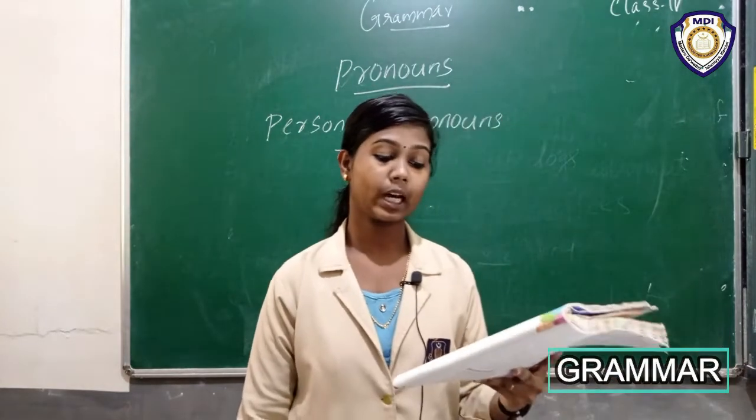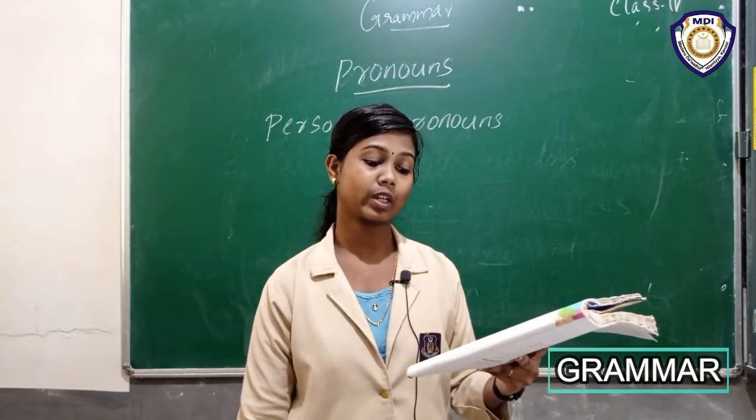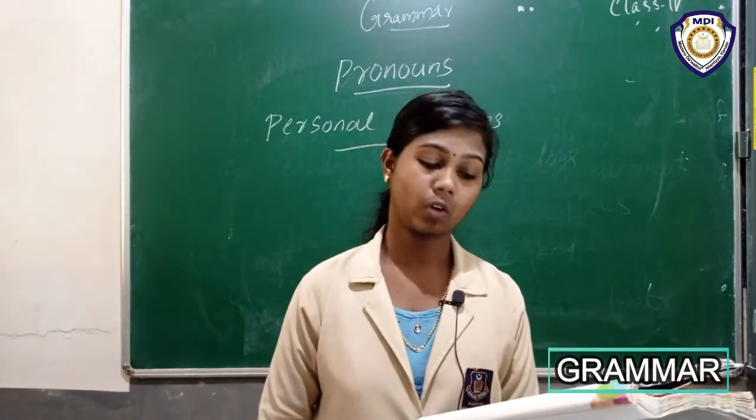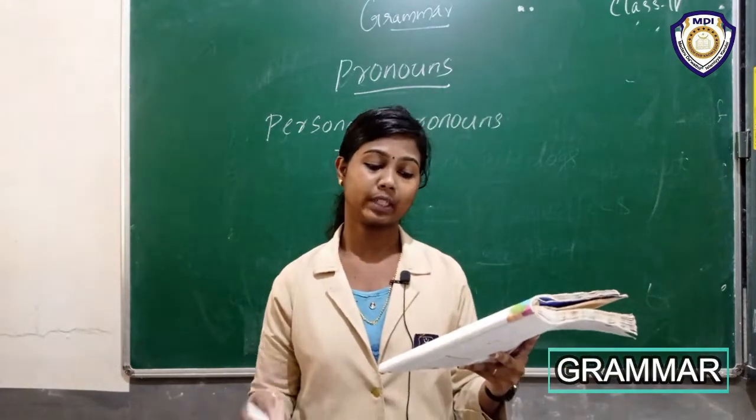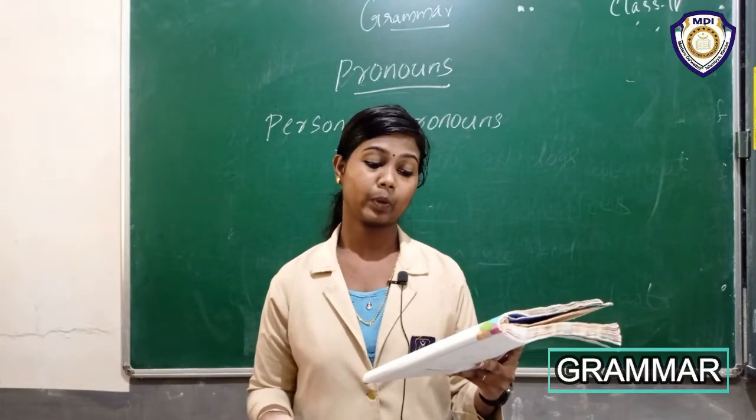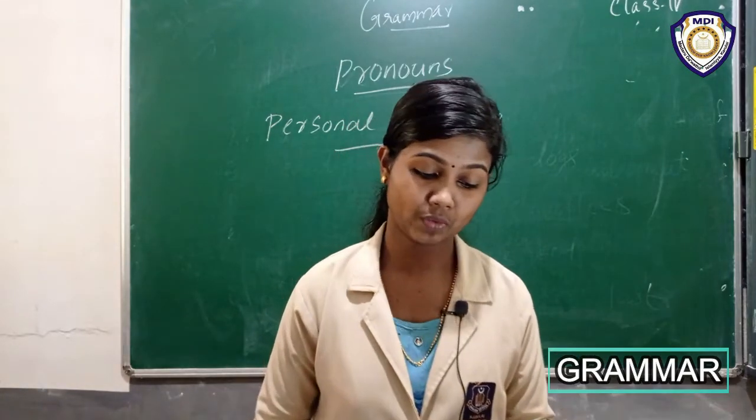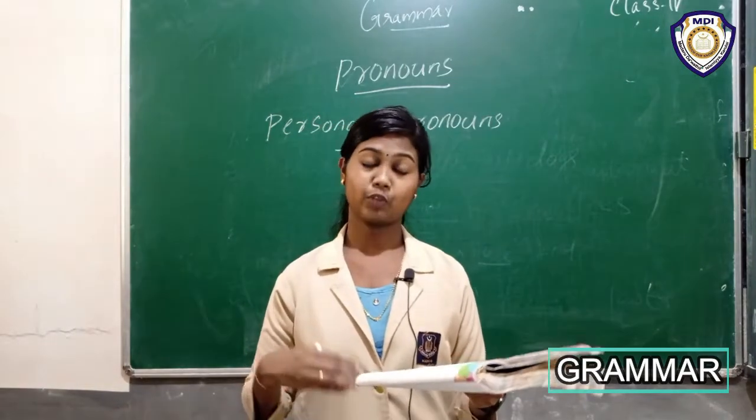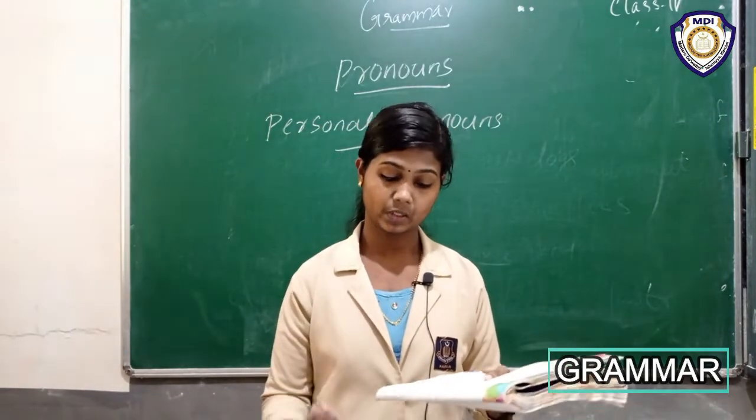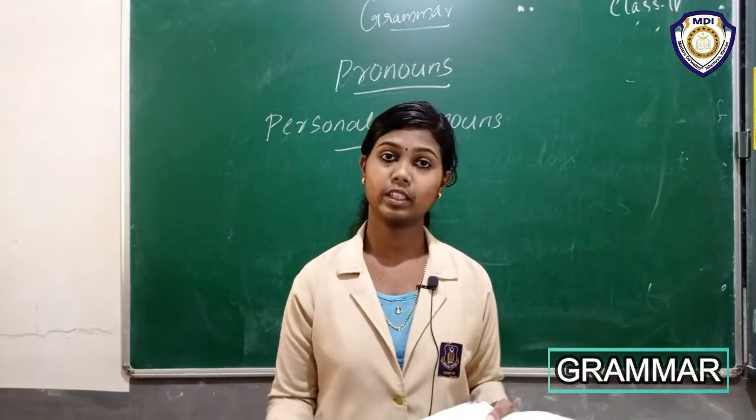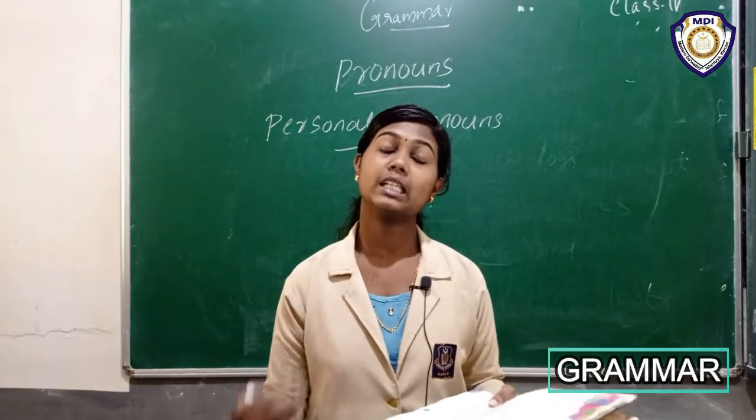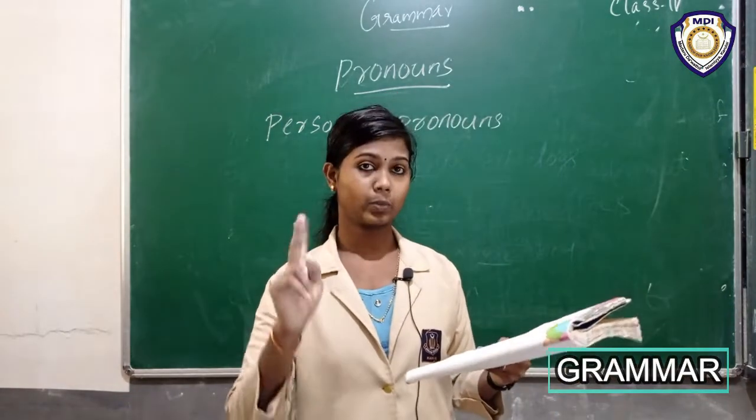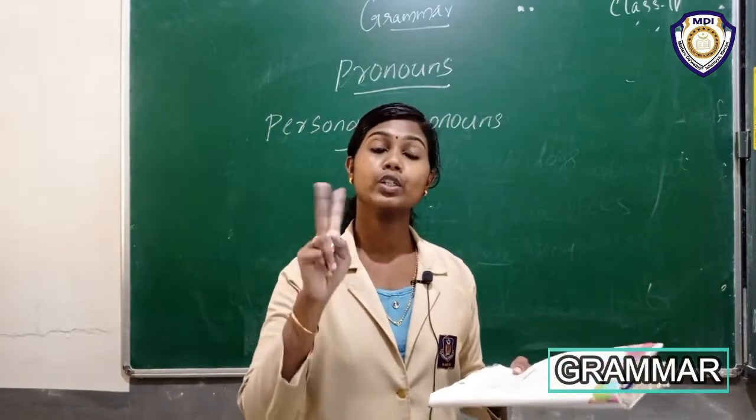Personal pronouns are pronouns that we use to refer to a person, a place, an animal or a thing. They are of two types. Personal pronouns are used to refer to a person, or a place, animals or things. It's a personal pronoun. There are two types.